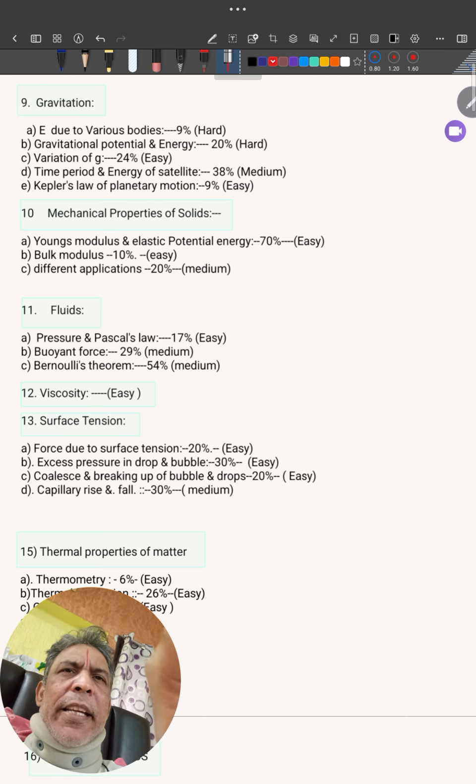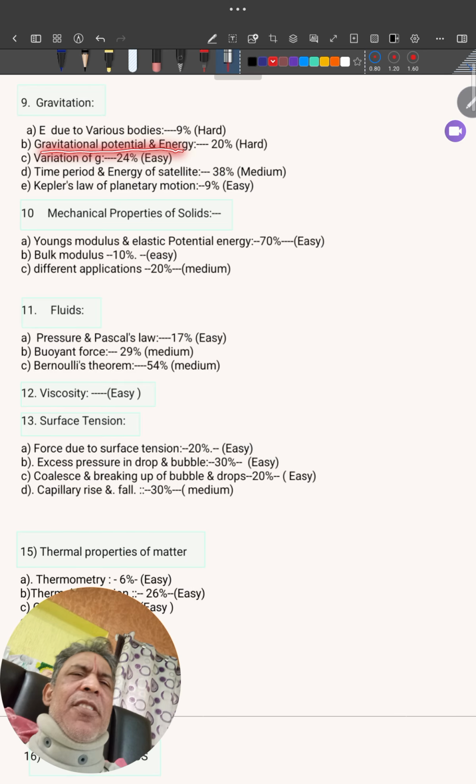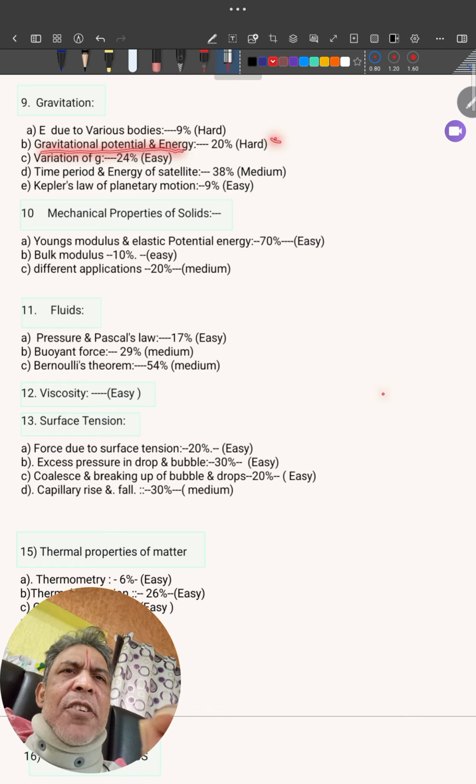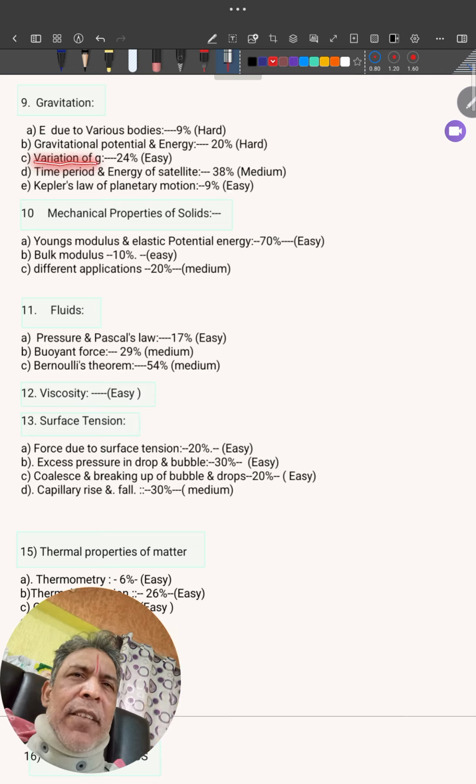E due to various bodies, 9%, it's very hard, or at least remember formulas. Gravitational potential and energy, 20%, this is also very hard. Then variation of g with height, depth, with rotation, with the shape, 24%. So very small topic, and weightage is 20%.